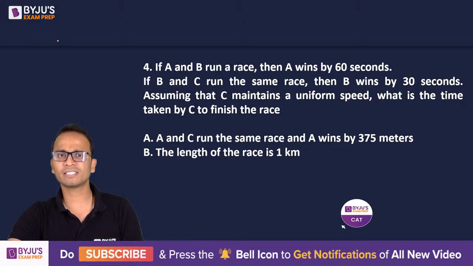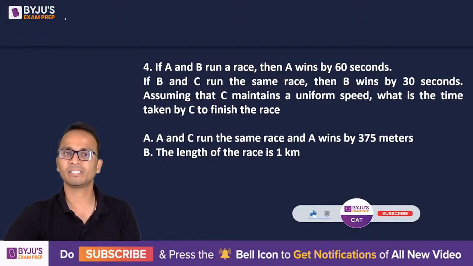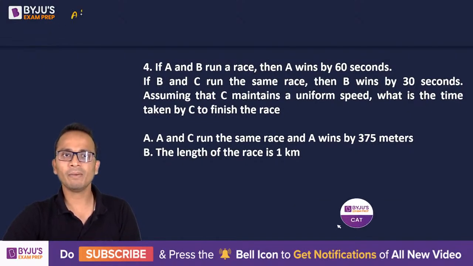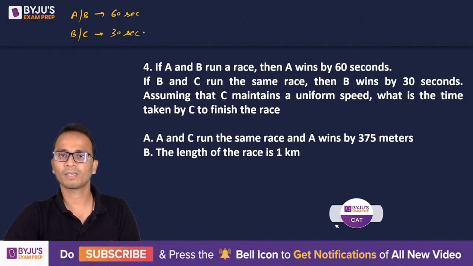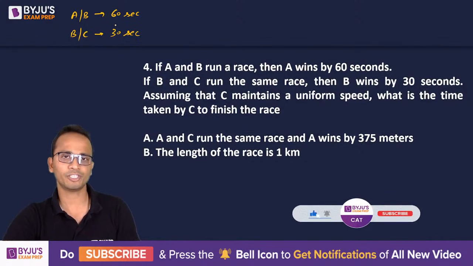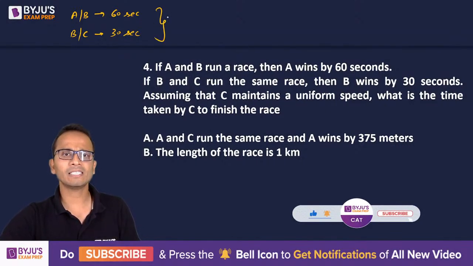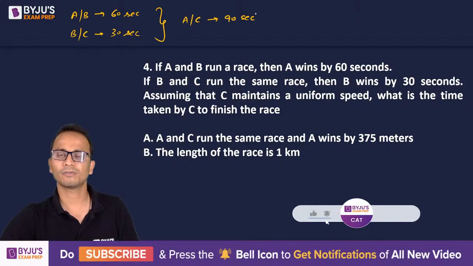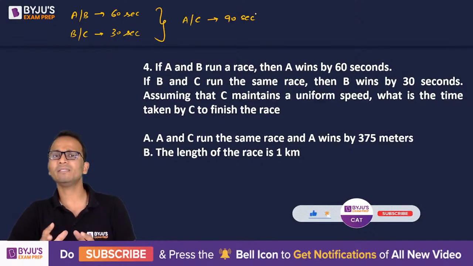So I'll explain this concept in detail so that you will have an understanding of linear races in time, speed, distance as well. Now, the question says that A beats B by 60 seconds. In the same race, B beats C by 30 seconds. And we'll have to find out the time taken by C to finish the race. Before I read statement A or statement B, I can say that combining these two statements, A beats C by 90 seconds. So this is already given that in the same race, A will beat C by 90 seconds.